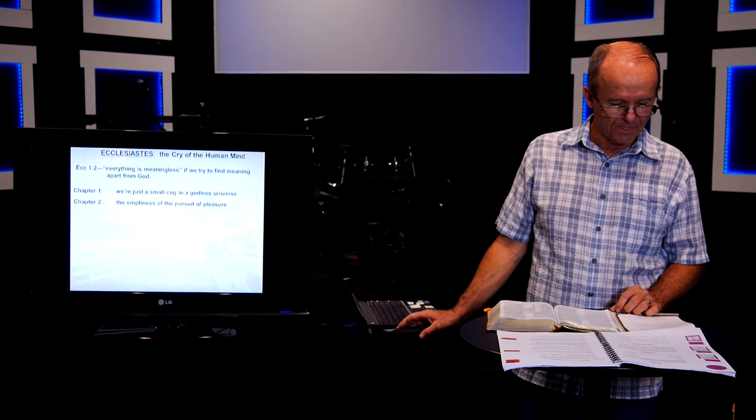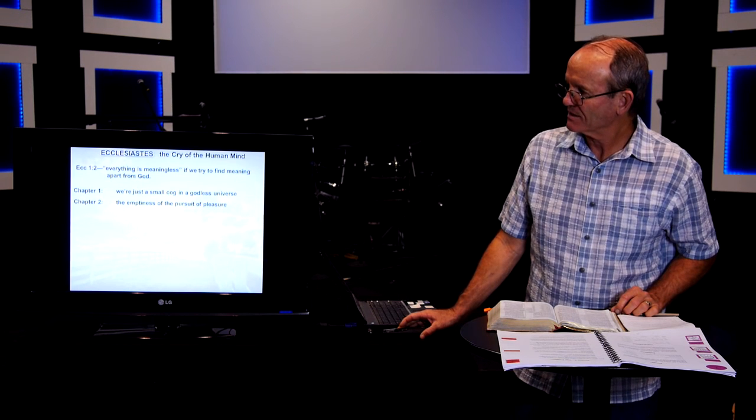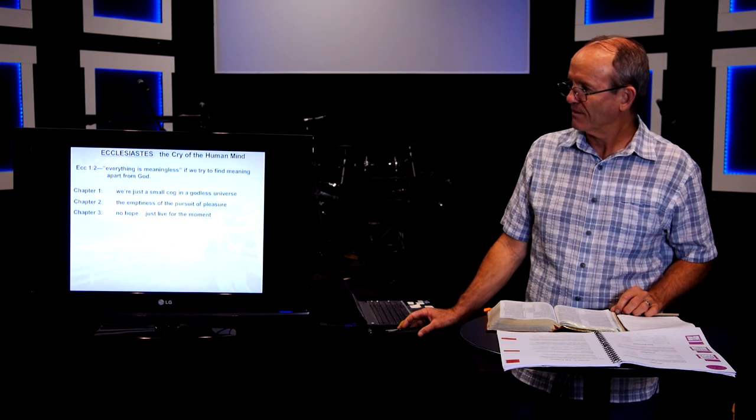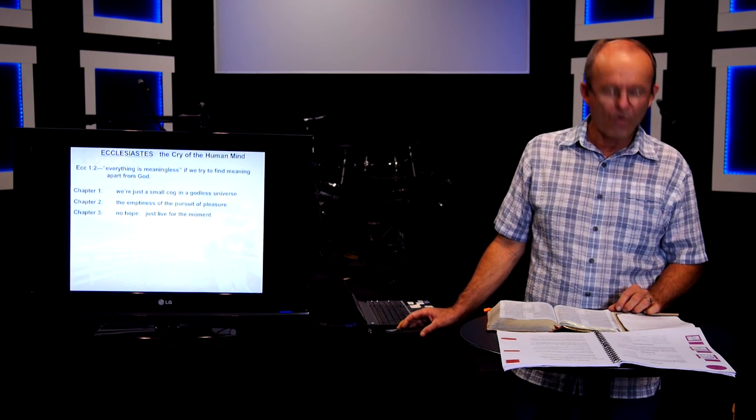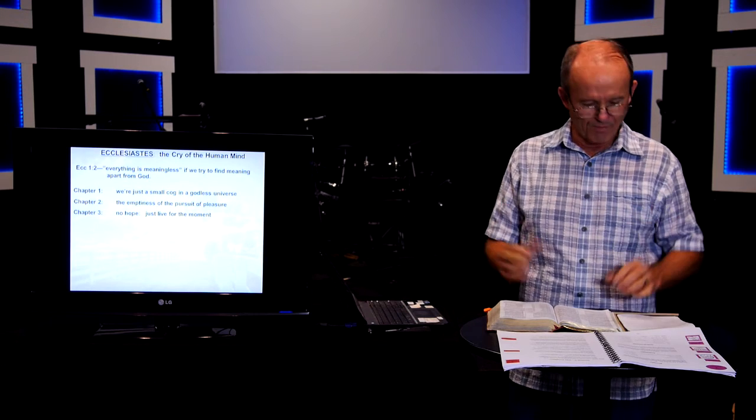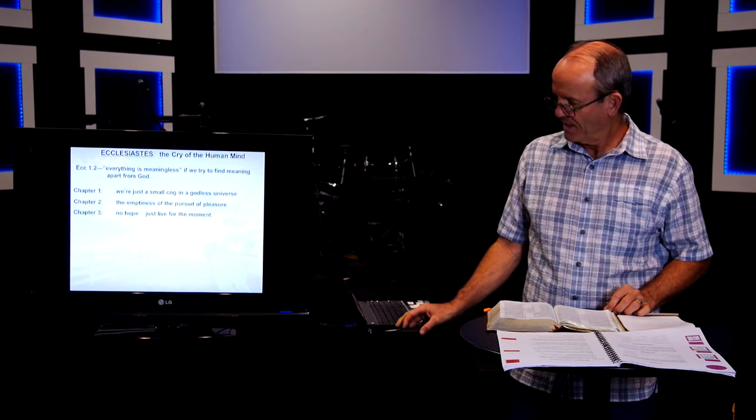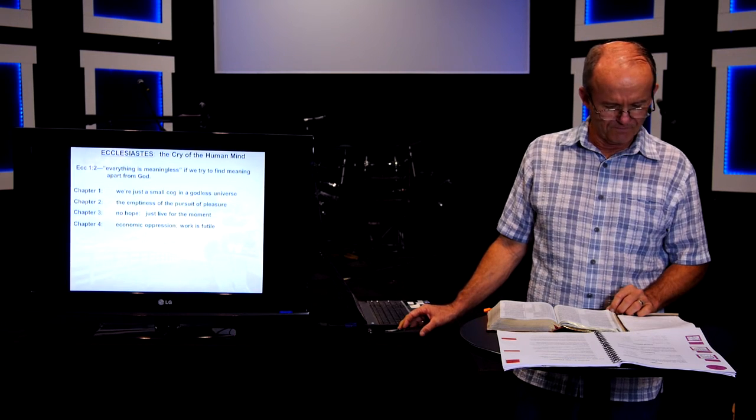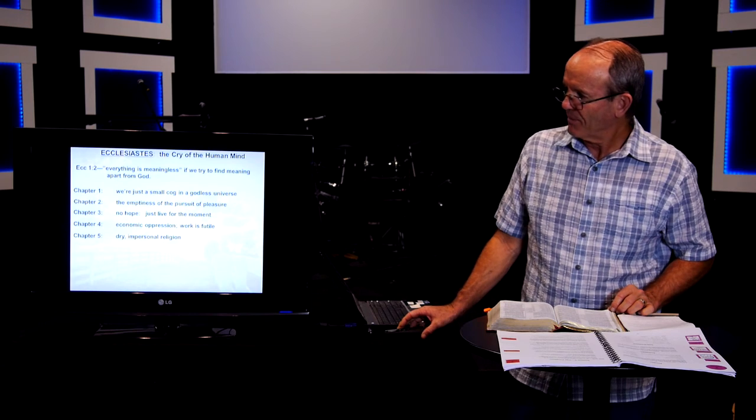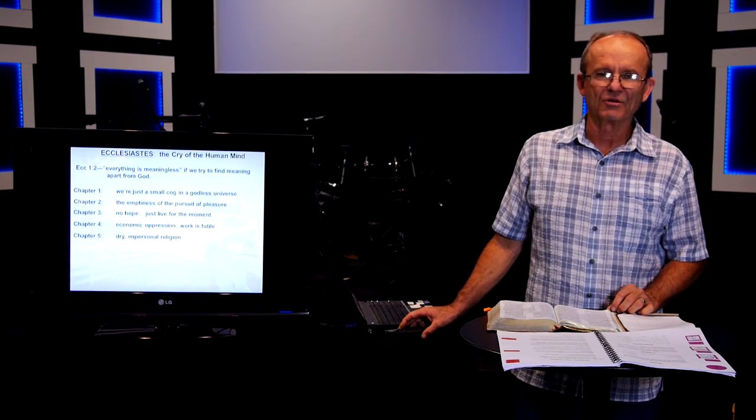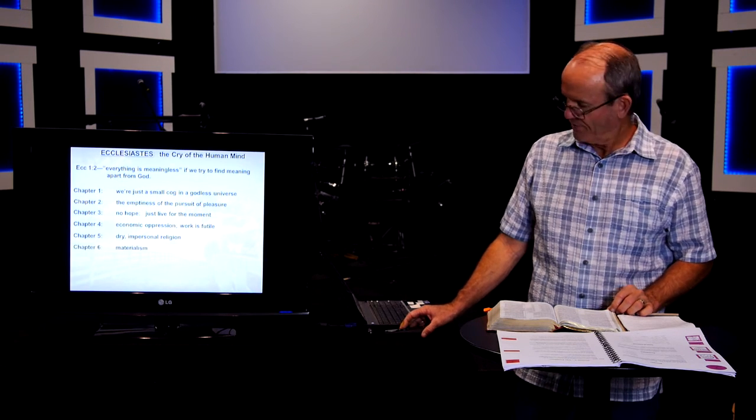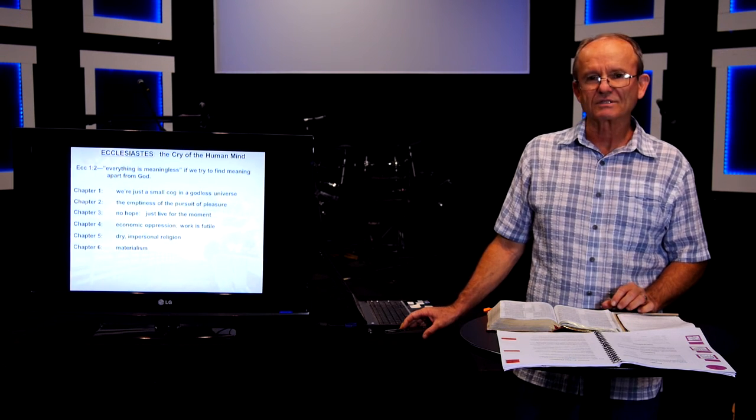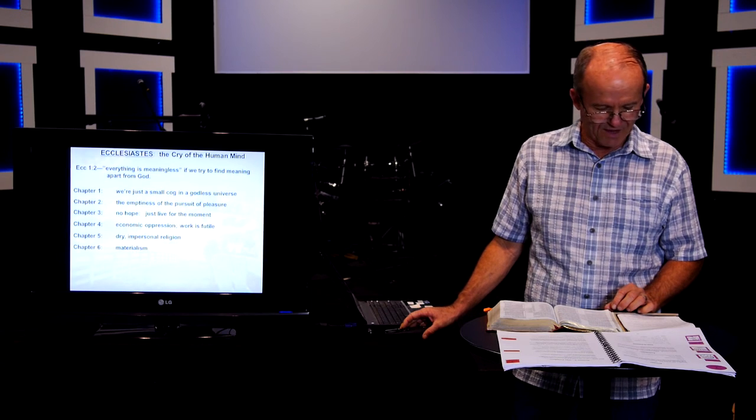of the universe. In chapter 2, the emptiness of the pursuit of pleasure. In chapter 3, it talks about having no hope, and so just live for the moment. Do what feels good right now. Chapter 4 talks about economic oppression, that work is futile. Chapter 5 begins by discussing dry and impersonal religion. Going on then through chapter 6 to materialism, showing that riches and possessions don't satisfy us.